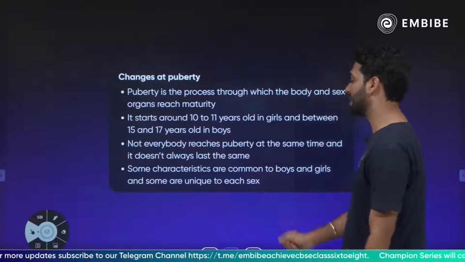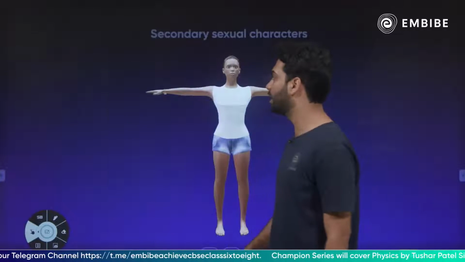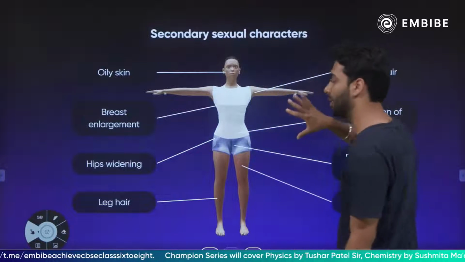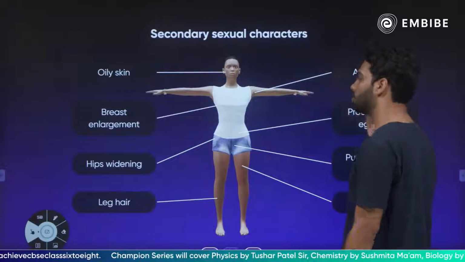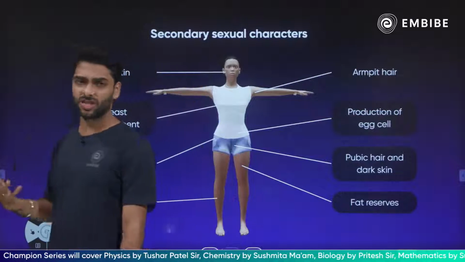So what are hormones basically? Hormones are chemical messengers of the body which are secreted during puberty, and they are responsible for secondary sexual characters in males as well as females. Hormones are responsible for different kinds of changes in the body.